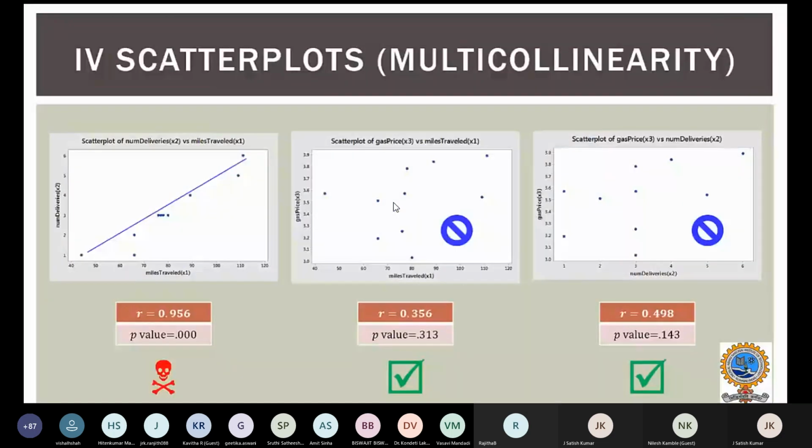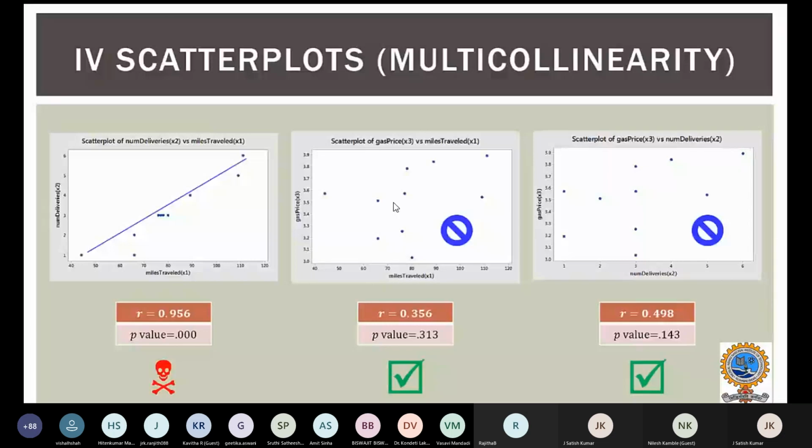linearity. When you plot the values of R, you can see that for x1 and x2, x1 and x3, and x2 and x3, the R value is 0.956. For multicollinearity, such a relationship should not be there, and for overfitting, we have to take care of it. If a strong relationship exists among independent variables, then we will not consider them. That is a danger to our model because we will not come up with efficient predictions.